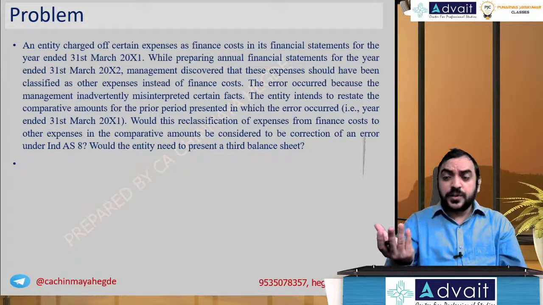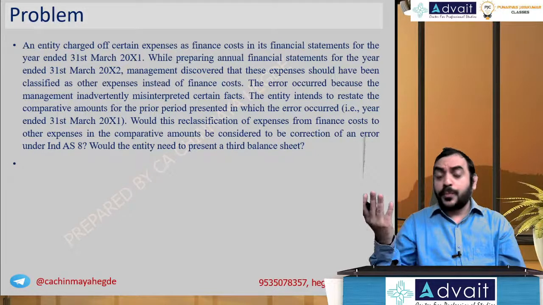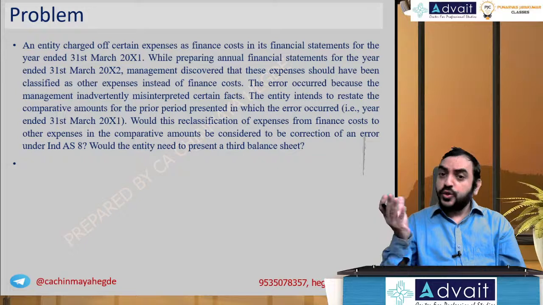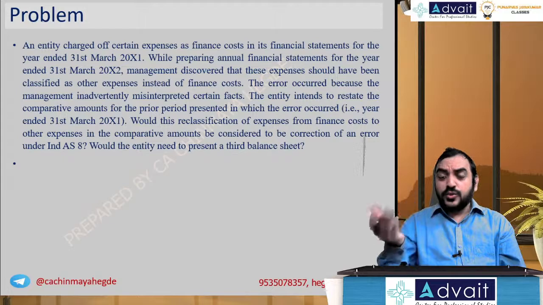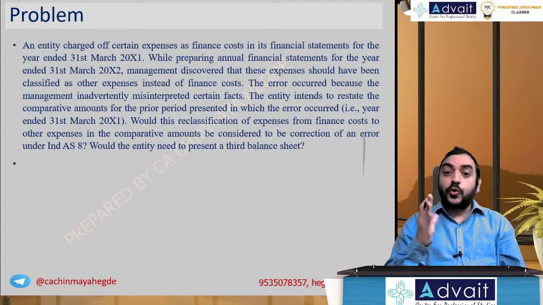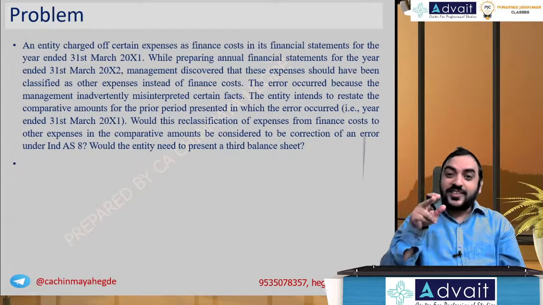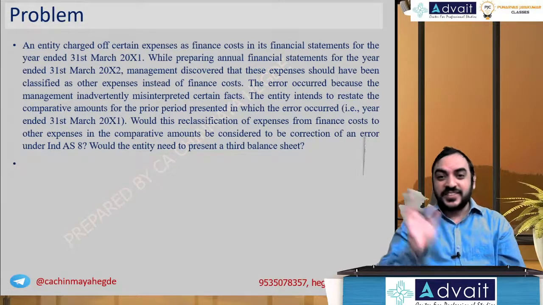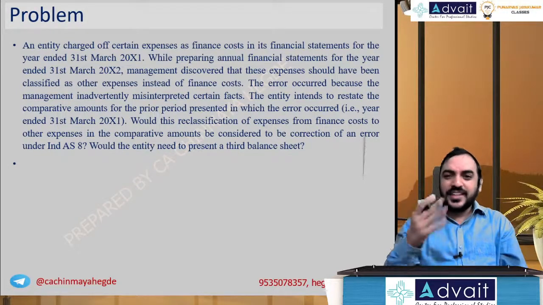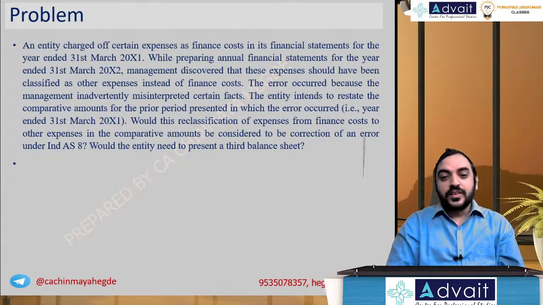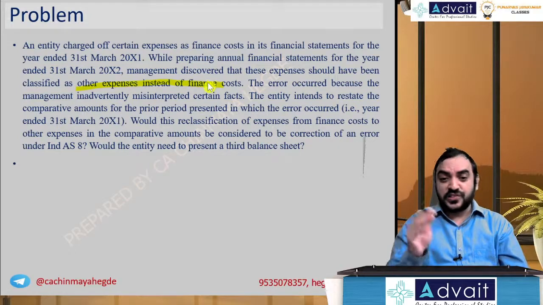So they thought it was a finance expense. Maybe the accountant went in an auto to submit all the loan documents, so you classified the auto charges as finance cost. But later you found out he took the auto somewhere else, did not go to the bank, and submitted the documents some other day. So the auto charges were originally classified as finance expenses but are actually other expenses. It's just an example I told you. Many other situations like this can happen. So these expenses should have been classified as other expenses instead of finance cost.